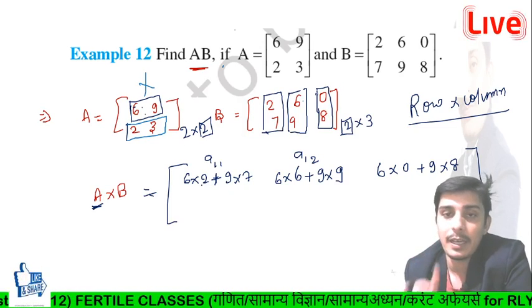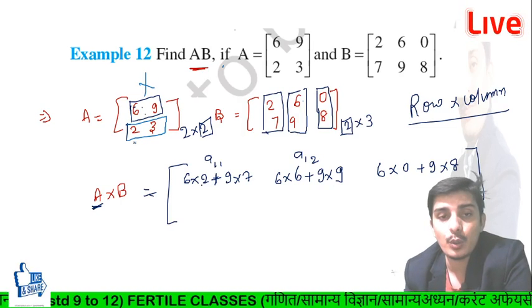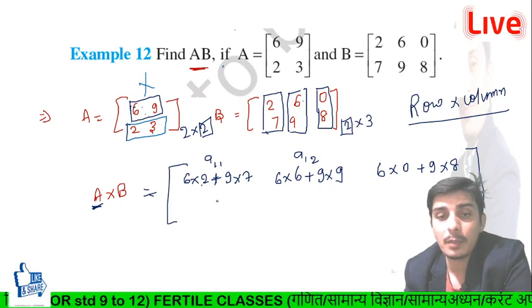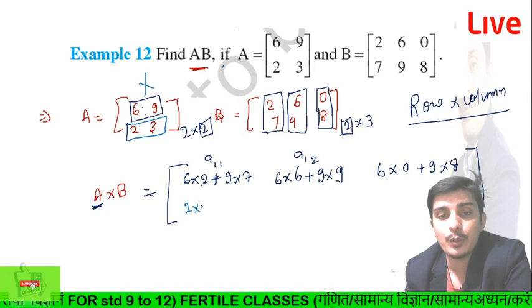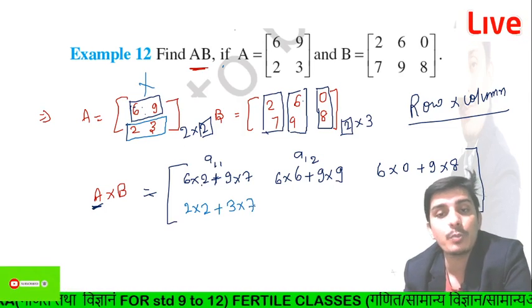Then I am going to multiply with the second row, right? So second row, 2 into 3. After multiplying, we can write here 2 into 2 plus 3 into 7, that is the most important thing.